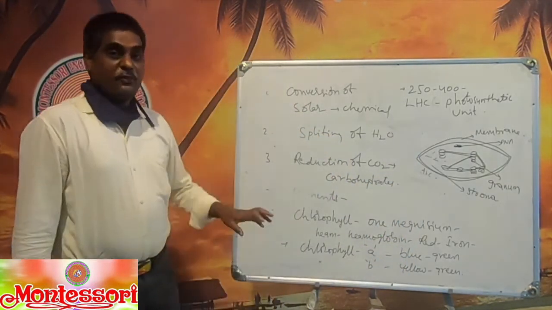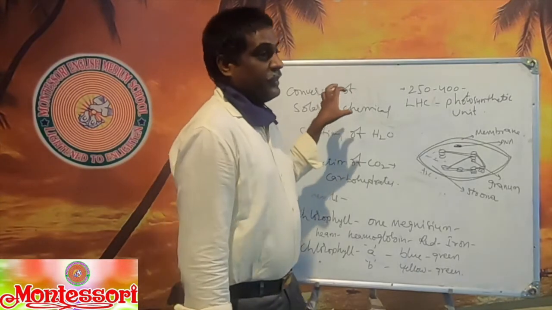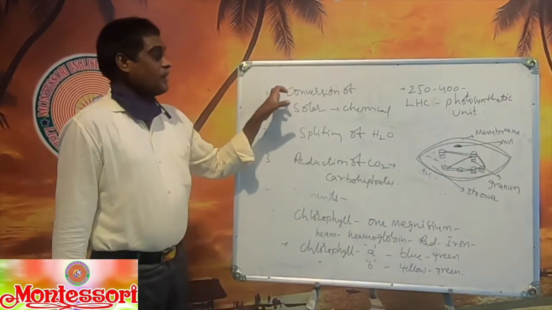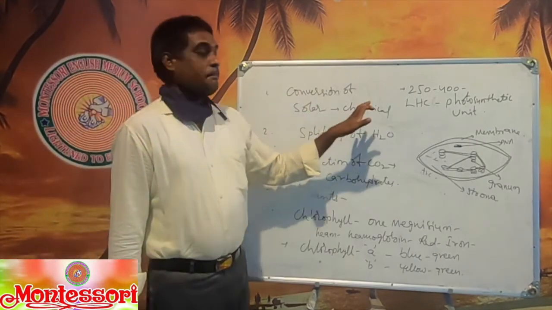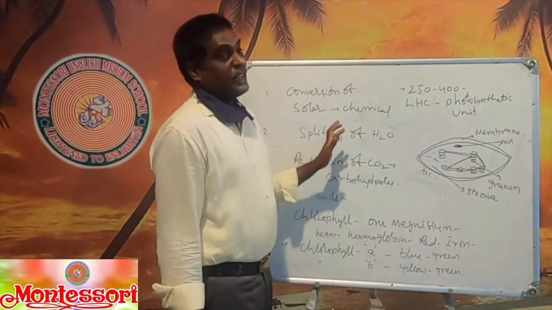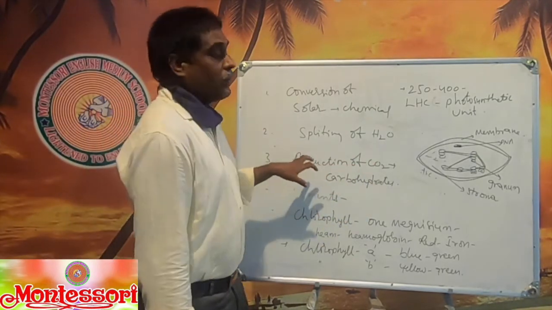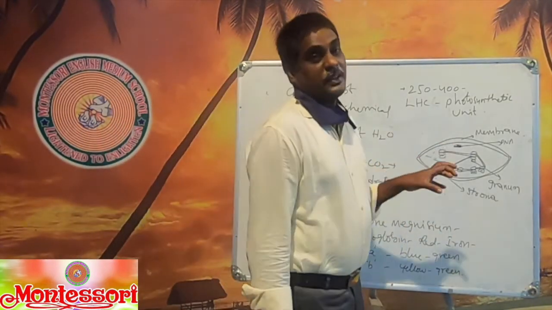So a number of events are happening in the chloroplast at the time of photosynthesis, that is conversion of solar energy into chemical energy, splitting of water molecules, and reduction of carbon dioxide into carbohydrates. So this is about the structure of the chloroplast.